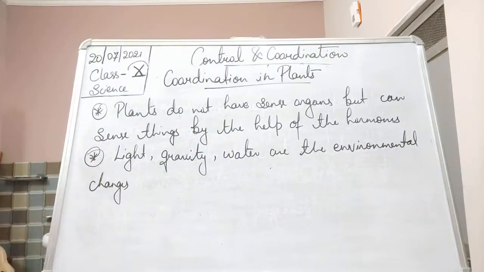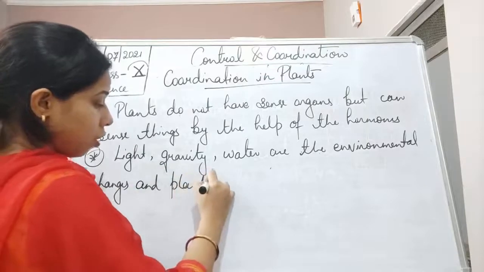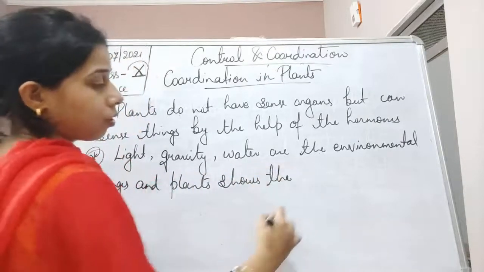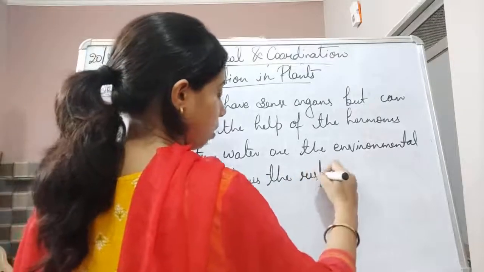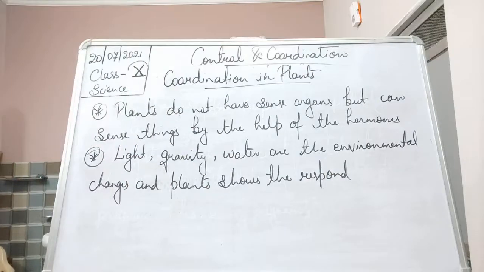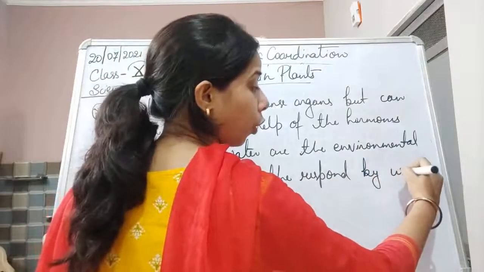These are the environmental changes, and plants show the response. Plants show the response by using a substance which is called hormones.